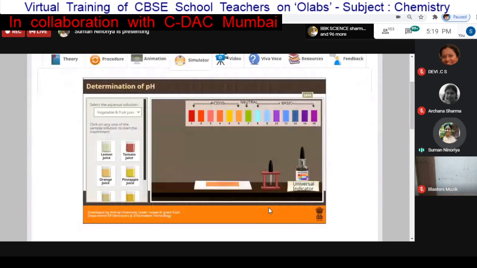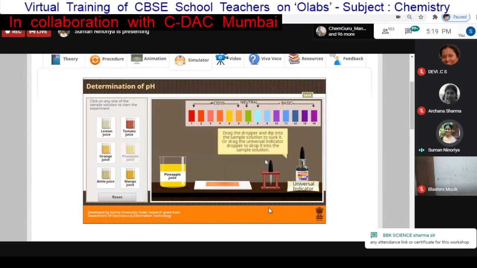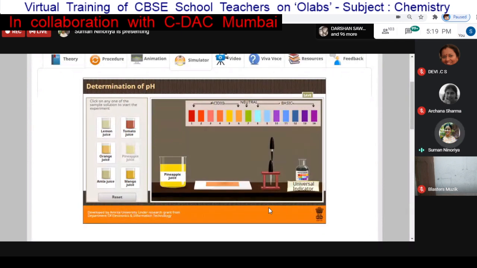Yeah, so you can see here you can select different solutions. If you want to determine the pH value of fruit and vegetable juices, you can select that. From household items, you can also select that, or maybe salt in water. Whatever option you want, you can select from the left hand side. Here I have selected vegetables and fruits, and the options are available. Suppose I want to do this activity with pineapple juice. I have selected pineapple juice. Now I have to use this dropper with universal indicator. I will just drag it and drop a few drops in the solution.